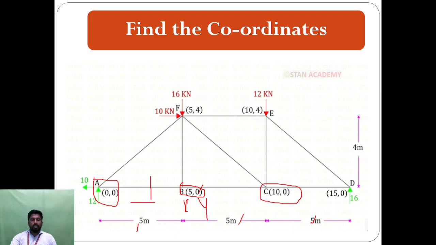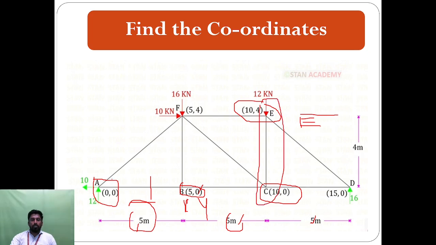So we are able to find the A coordinates, B coordinates, C coordinates and D coordinates. After that we will find the E coordinates. How to find the E coordinates? Here the point will be E. The total distance here is 5, here also 5, so totally 10, because the force acts at this point only, so take this distance from A to C, so the total distance is 10. Here D to E, the total distance mentioned is 4 meter, so 10 comma 4.